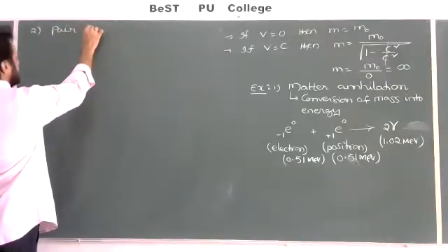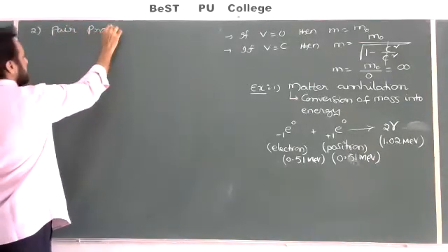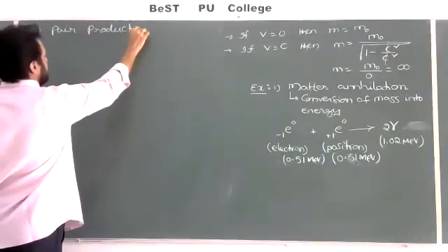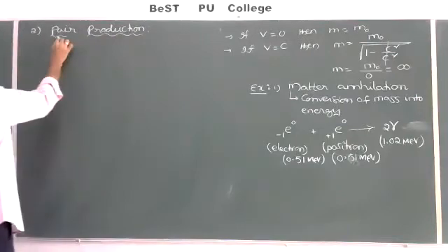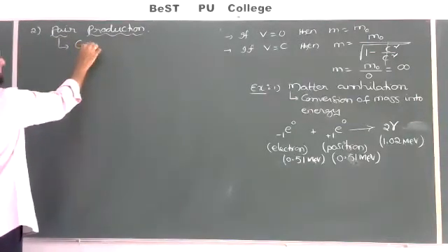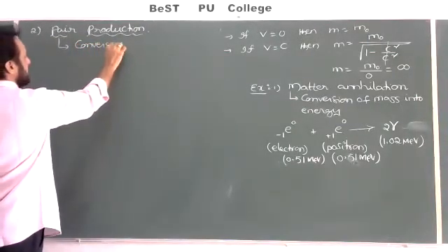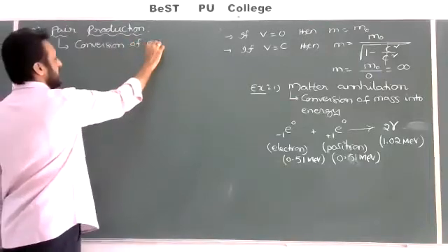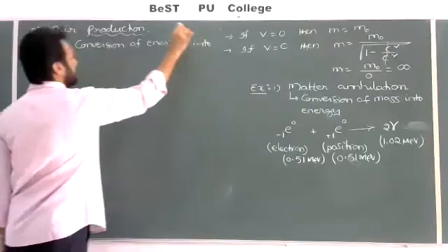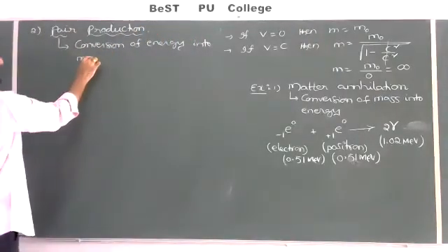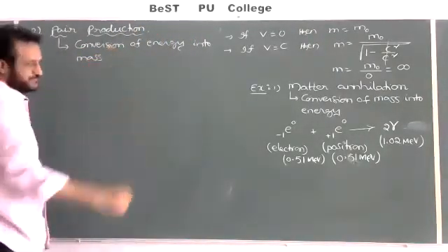Pair means two particles, but here I am taking one gamma photon, and it is an example for conversion of energy into mass. Energy can also be converted into mass. For this, we can take one example as pair production.